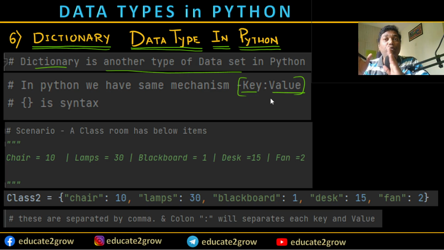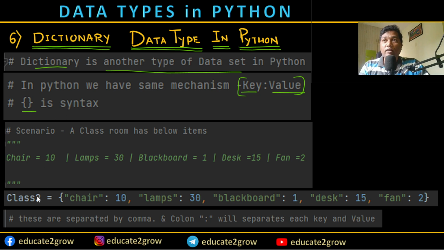For example, in a dictionary book, the key is A, then B, then C. The values are, for C, any word starting with C, like cat, cow. All those are values of C. It is connected like that. And how do you represent it? Using curly brackets. This is the syntax.